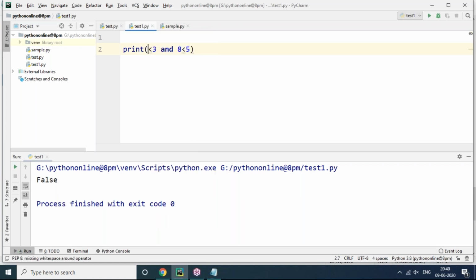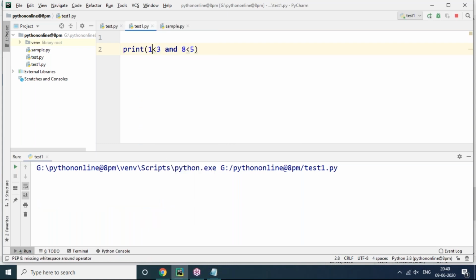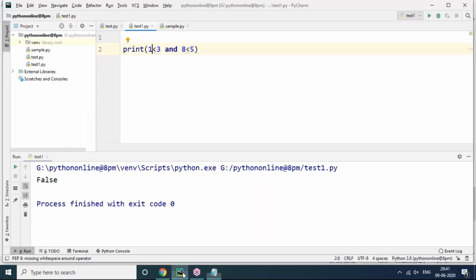If only one of the conditions is true, what happens? No, it's still false. So in the AND operation, both the conditions must be true. Otherwise it returns false. But OR returns true if any one of the conditions is true. Only then does it return true. Otherwise it returns false. Let's check it out here.